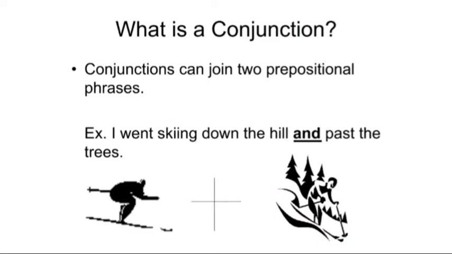Next, conjunction can join two prepositional phrases. I went skiing down the hill and past the trees. So here are the two prepositional phrases. One is skiing down, and also you can see past. It should be went past the tree. So two phrases are added here.